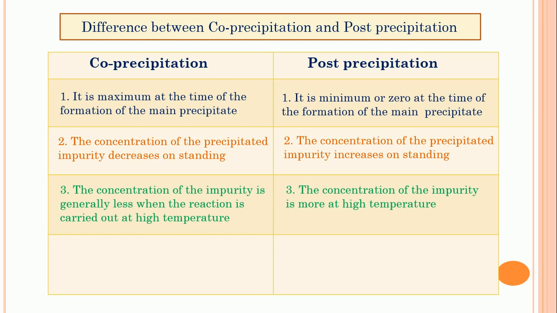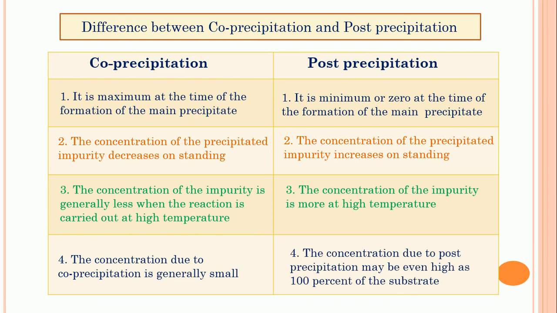Now the fourth difference. The concentration due to co-precipitation is generally small, and the concentration due to post precipitation may be as high as 100% of the substrate. See, the concentration due to co-precipitation is generally small or very small, while the post precipitation concentration may be high. So these are some differences between co-precipitation and post precipitation.